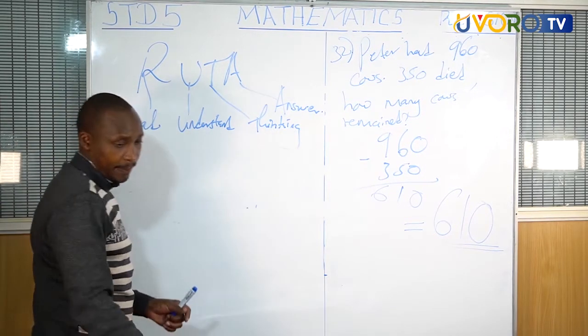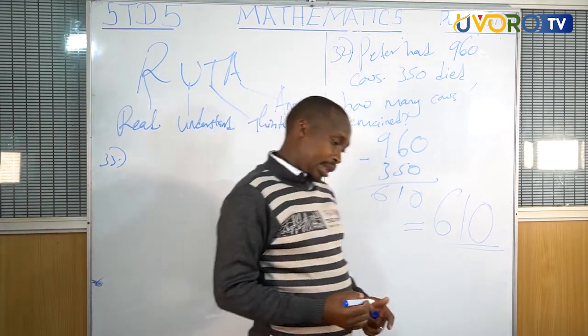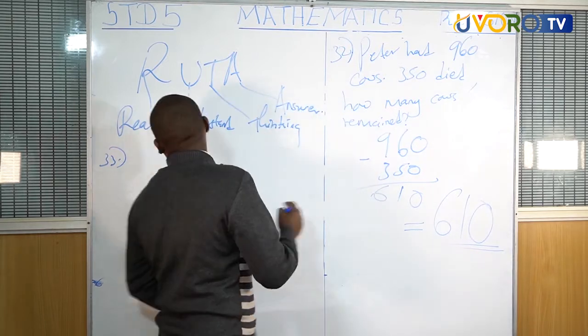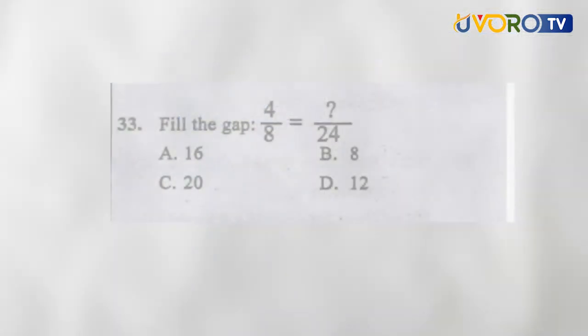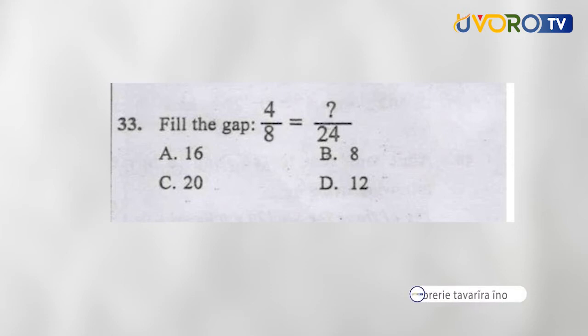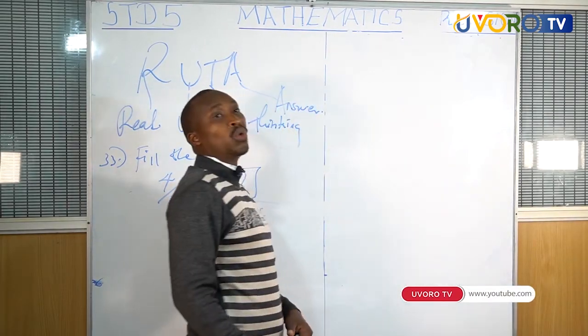Question number 33. That is where we are. Fill in the gap. 4/8 equals a box with a question mark over 24. Class 5s, this is a very simple sum. Remember I told you that in mathematics you can get 100% so easily when you use the formula ROUTER.